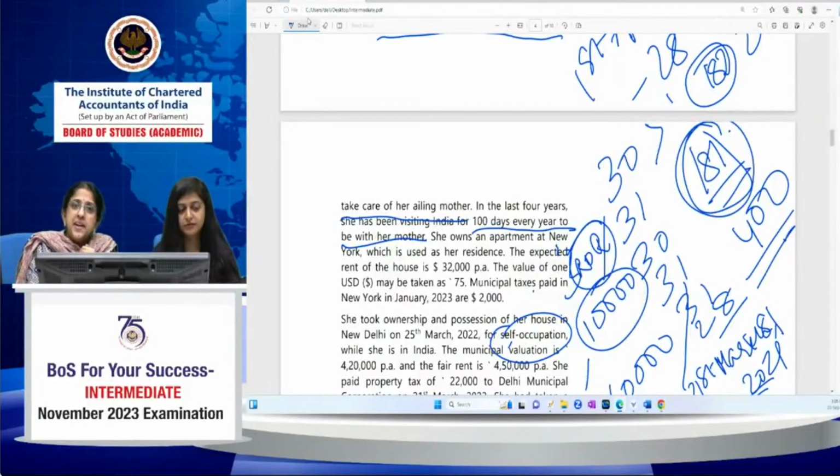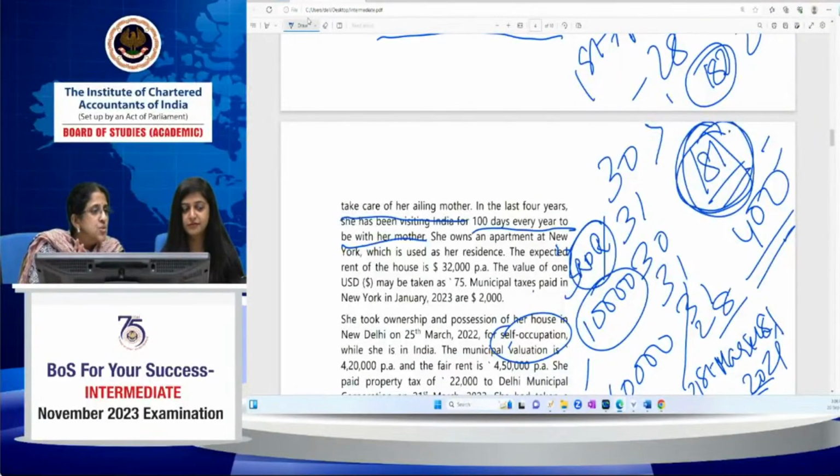Bhumika, you are right. 182 days condition will be applicable in her case. 120,365 will not be applicable because her total income is less than 15 lakh. Total income, excluding income from foreign sources, is less than 15 lakh. It's only 10,000 rupees. So only the 182 days condition will have to be seen for determining her residential status. Since she has stayed in India for only 181 days. It's only 1 day lower, but you can't see the 120,365, even though she satisfies that condition, it is not applicable to her because her income, total income excluding income from foreign sources, is only 10,000 rupees. Good, Bhumika. I hope it's clear for everyone.